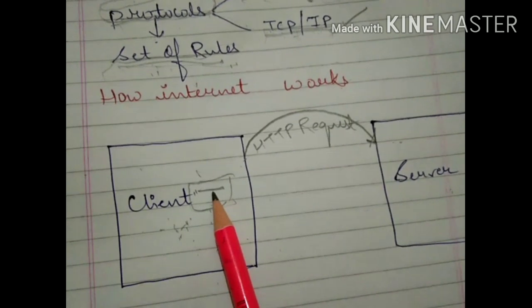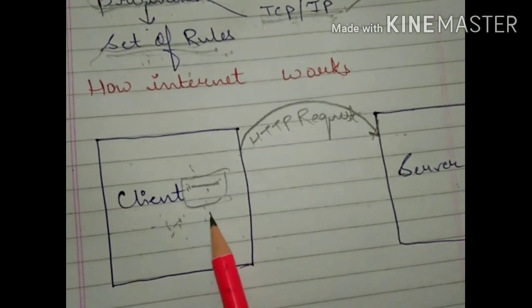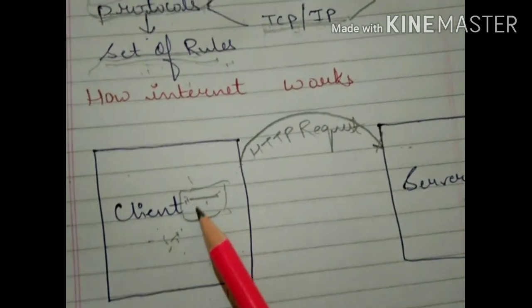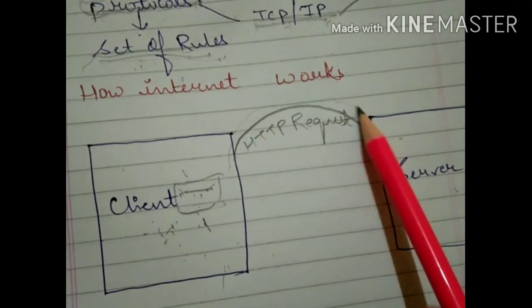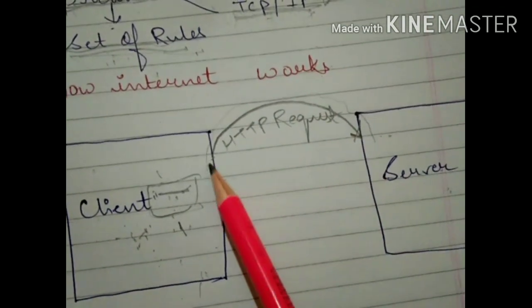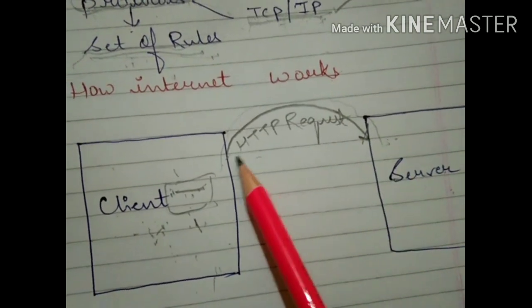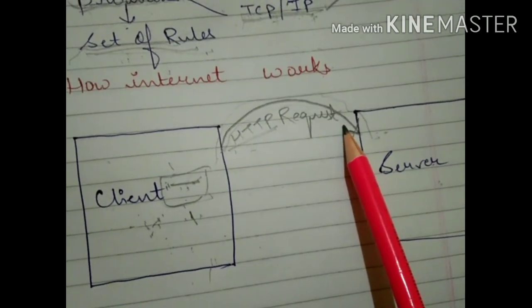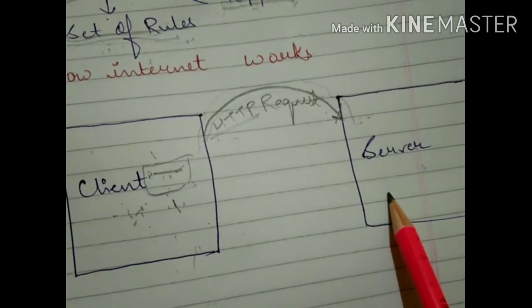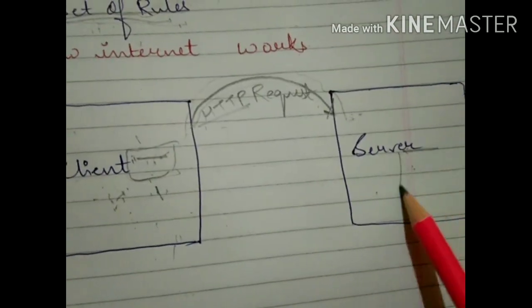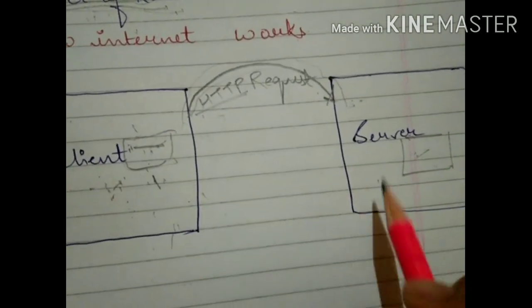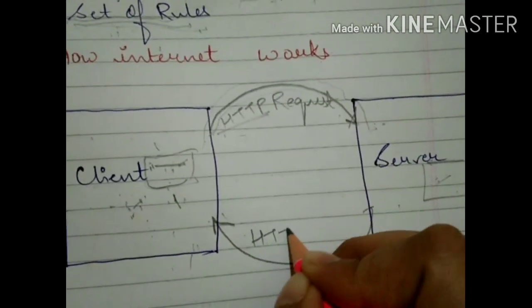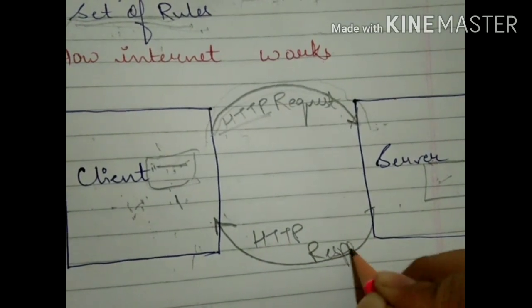You are giving a request from your mobile for facebook.com. When you are pressing enter from your keyboard or from your mobile, your request is sent. With this, a connection is established between client and server, and this connection is established by the HTTP protocol, and this request is known as an HTTP request. Okay. Now what happened on the server side? Server is taking your Facebook page and giving it to you. So this one is the HTTP response. Now the server is giving you a response, so this one is the HTTP response.